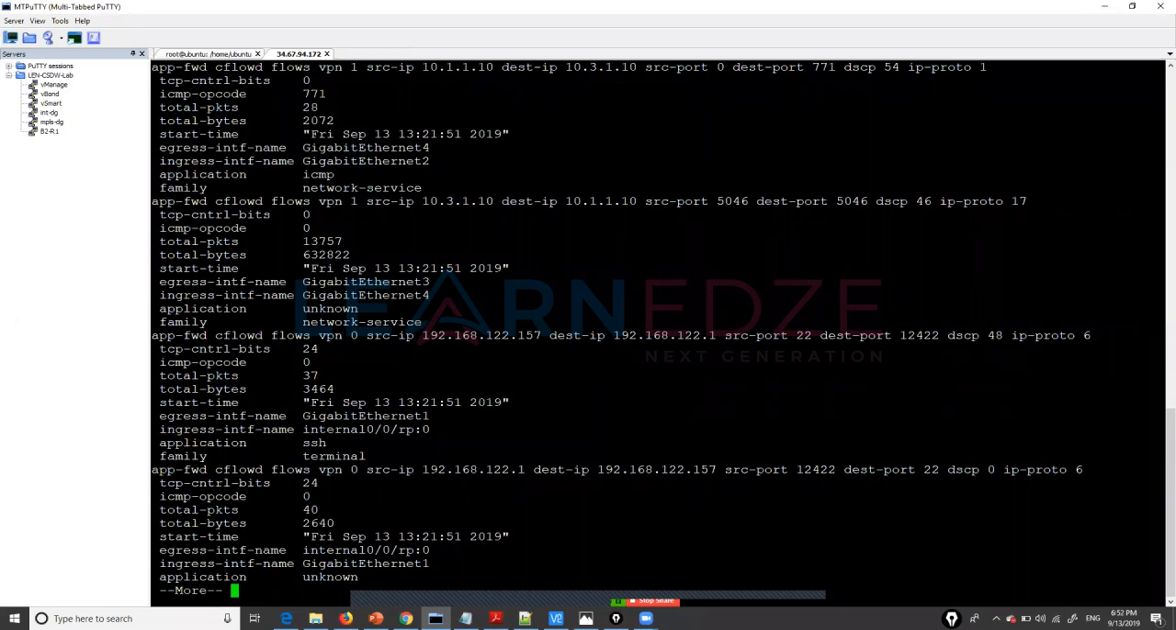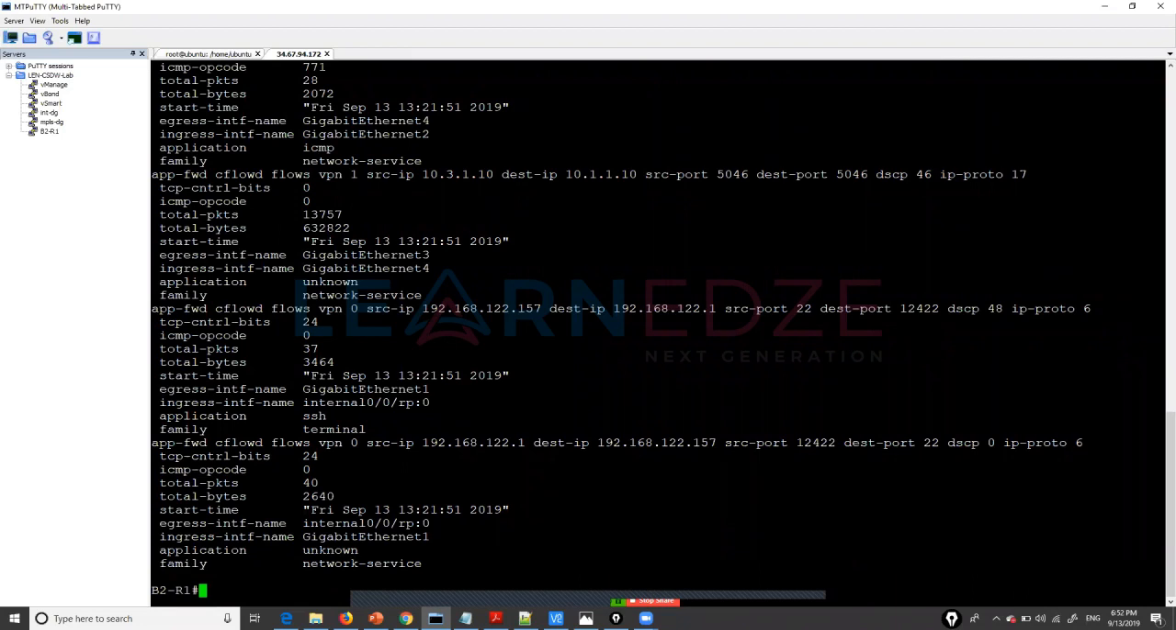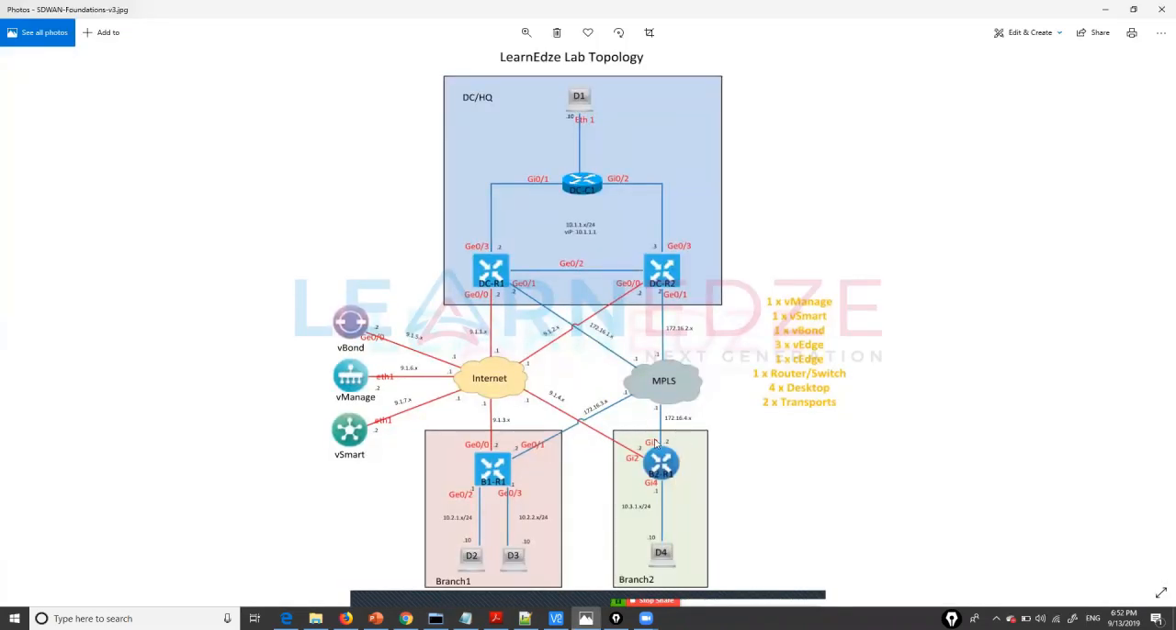We are looking at DSCP 46. You see now for DSCP 46, our egress interface is Gigabit Ethernet 3. Right? So Gigabit Ethernet 2 is no longer used. Now we have moved the traffic successfully, in case of a brownout scenario, to the other best alternative path.